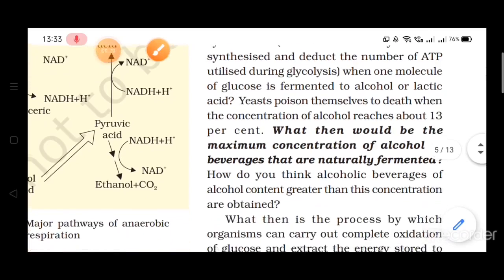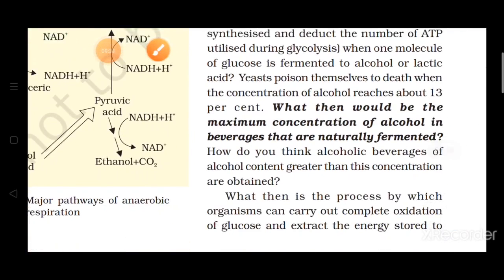In the same way, if we talk about the natural fermentation of beverages, all of you know that whenever the fruit is fermented or the sugar is fermented for the production of alcohol, so at that time what is done?